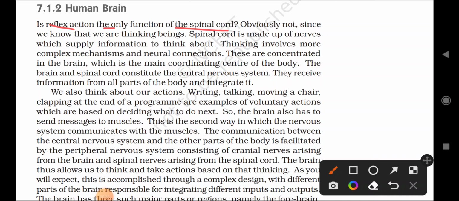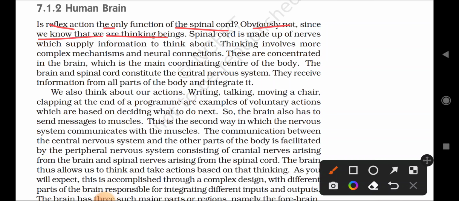Okay. The next question arises here. If the spinal cord is doing only the reflex action, then what other functions do they perform? That is what we have to study here. Obviously not, since we know that we are thinking beings. The spinal cord is not only doing the function of reflex action; it does several other things as well.